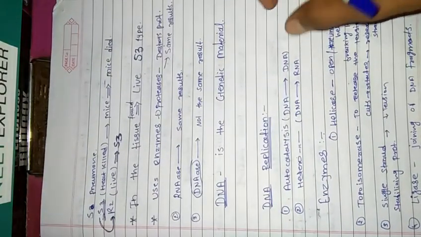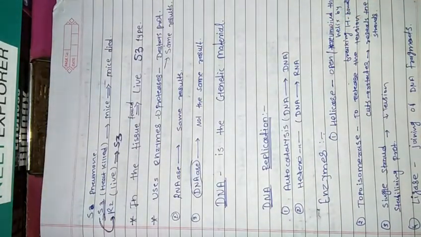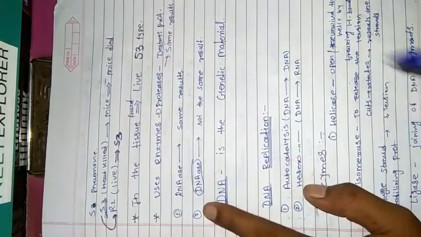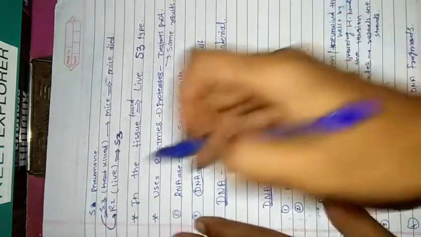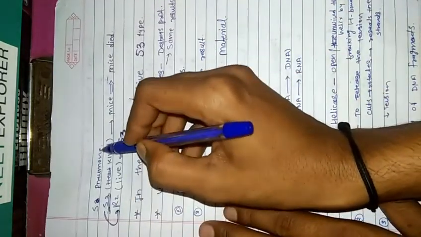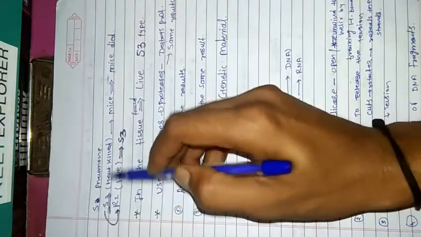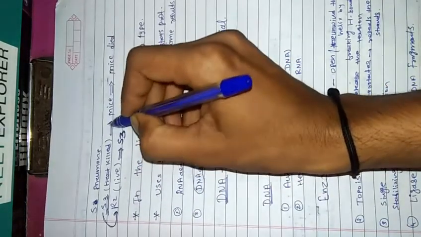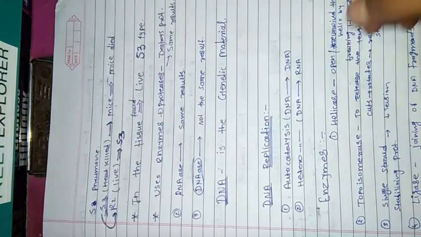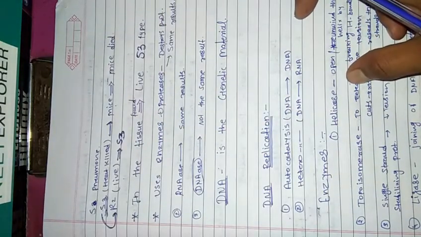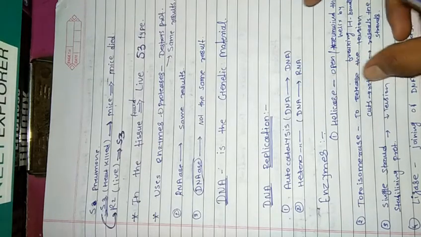Now, what was the experiment of Avery, MacLeod and McCarty? They performed the same experiment as Griffith's. They took Streptococcus pneumoniae, heat-killed S3 and live R2, combinedly injected into the mice, and obviously the mice died.